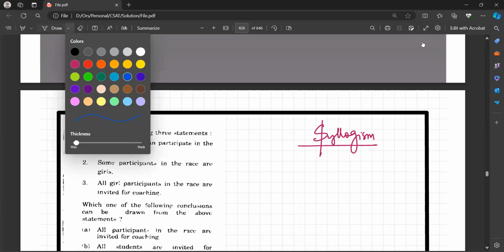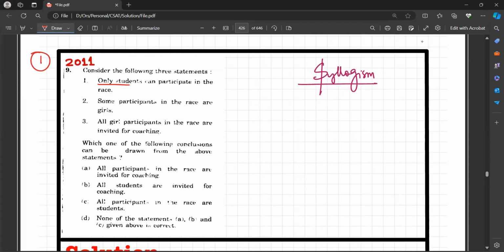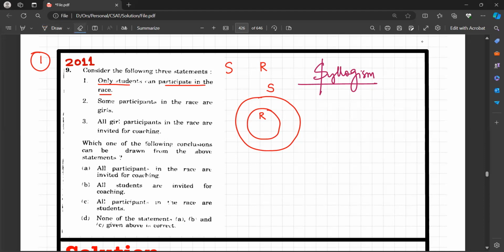Let us begin with question number 1. Consider the following 3 statements. Only students can participate in the race. What does that mean? It can be 2 sets, students and race. That means this will be the student and this has to be the race, because there can be a student who won't participate in the race. This will be this fellow here who is a student who won't participate in the race, and you can clearly see all those who are participating in the race are students.